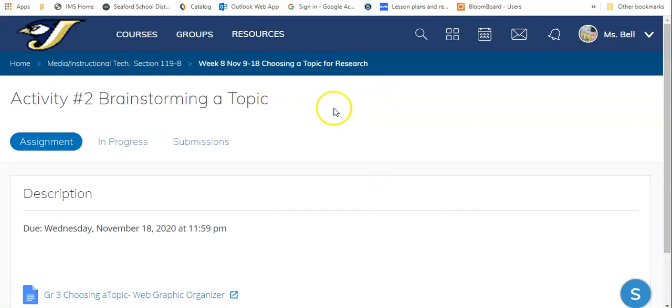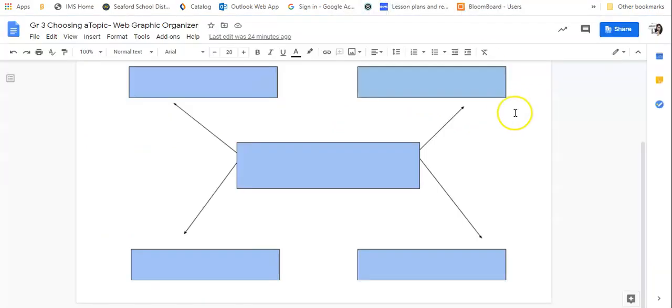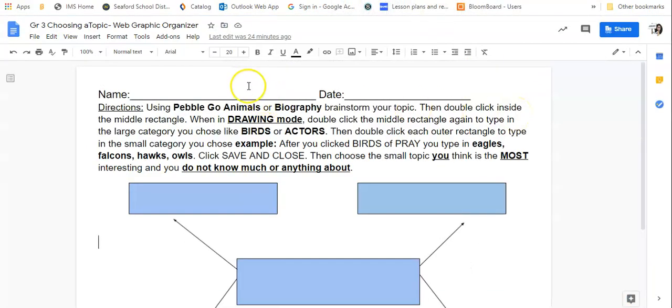But you're going to click on My Document that's over in this area, and it's going to take you to the Google Doc, which is going to look exactly like this. Okay, you're going to type in your name, type in the date, and then it says you're going to use PebbleGo Animals or Biography to brainstorm your topic.